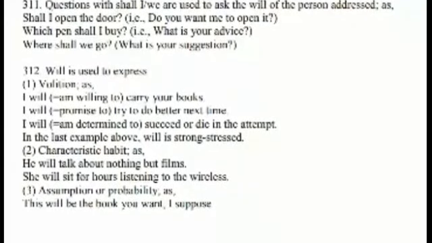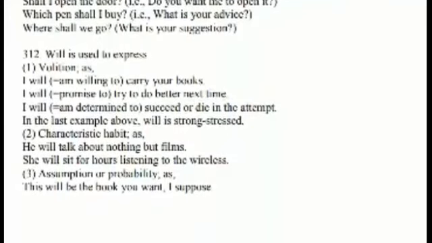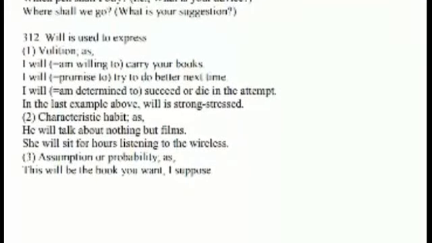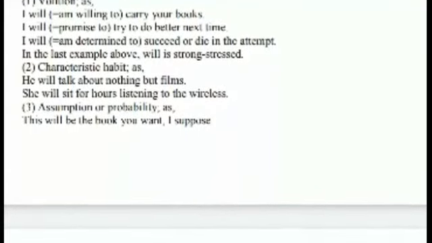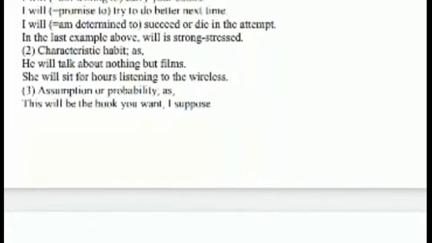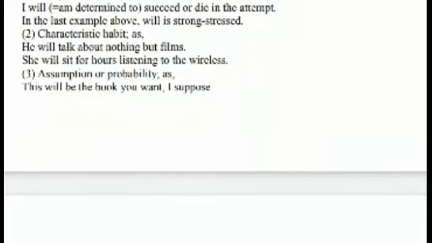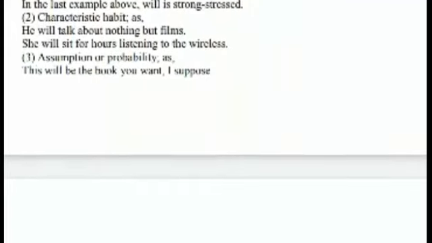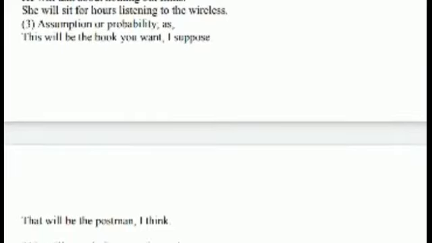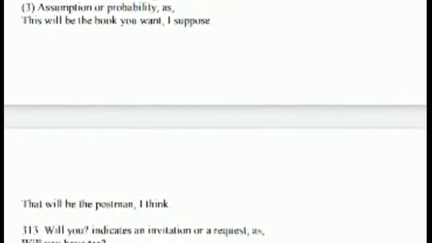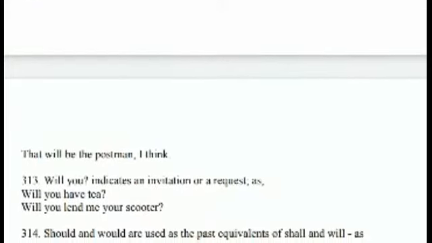Next, will. Will is used to express willingness or determination. I will carry your books. I will try to do better next time. I will succeed or die in the attempt. Or characteristics, habits. I will talk about nothing but films. He will talk about nothing but films. She will sit for hours listening. Next, assumptions or possibility. This will be the book you want, I suppose. That will be the postman, I think.